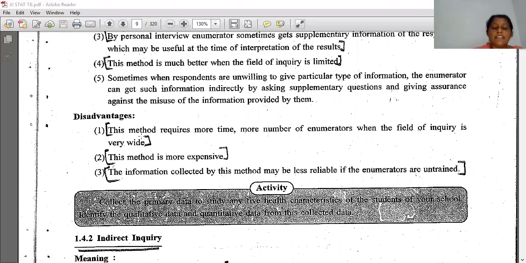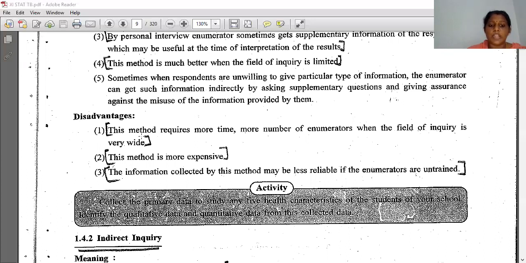Then disadvantages. This method requires more time and more enumerators when the field of inquiry is very wide. Second, this method is more expensive, means travel: the person has to travel long distances, so traveling expense will increase. And the first point, more enumerators: it is not possible for one person to cover the whole area if it is wide, so we have to appoint more enumerators. First point was that. Second point is, this method is more expensive.